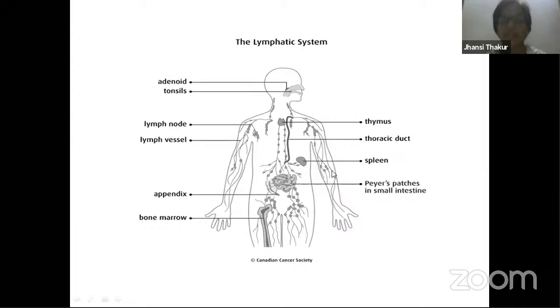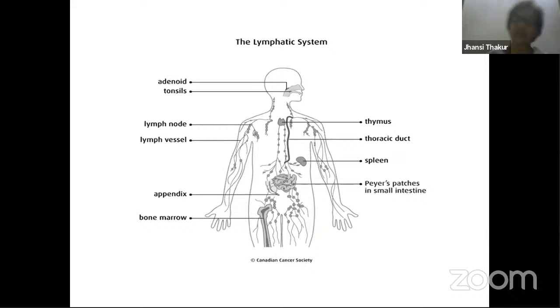What is lymph? See, in the beginning, when we started connective tissue and specialized connective tissue, I said there are 2 transport systems present in our body. One is the famous transport system which everybody knows, our circulatory system, wherein the heart pumps the blood, blood travels through all the parts of the body in blood vessels, that is arteries, and then it comes back to the heart in veins. We know this one, right?